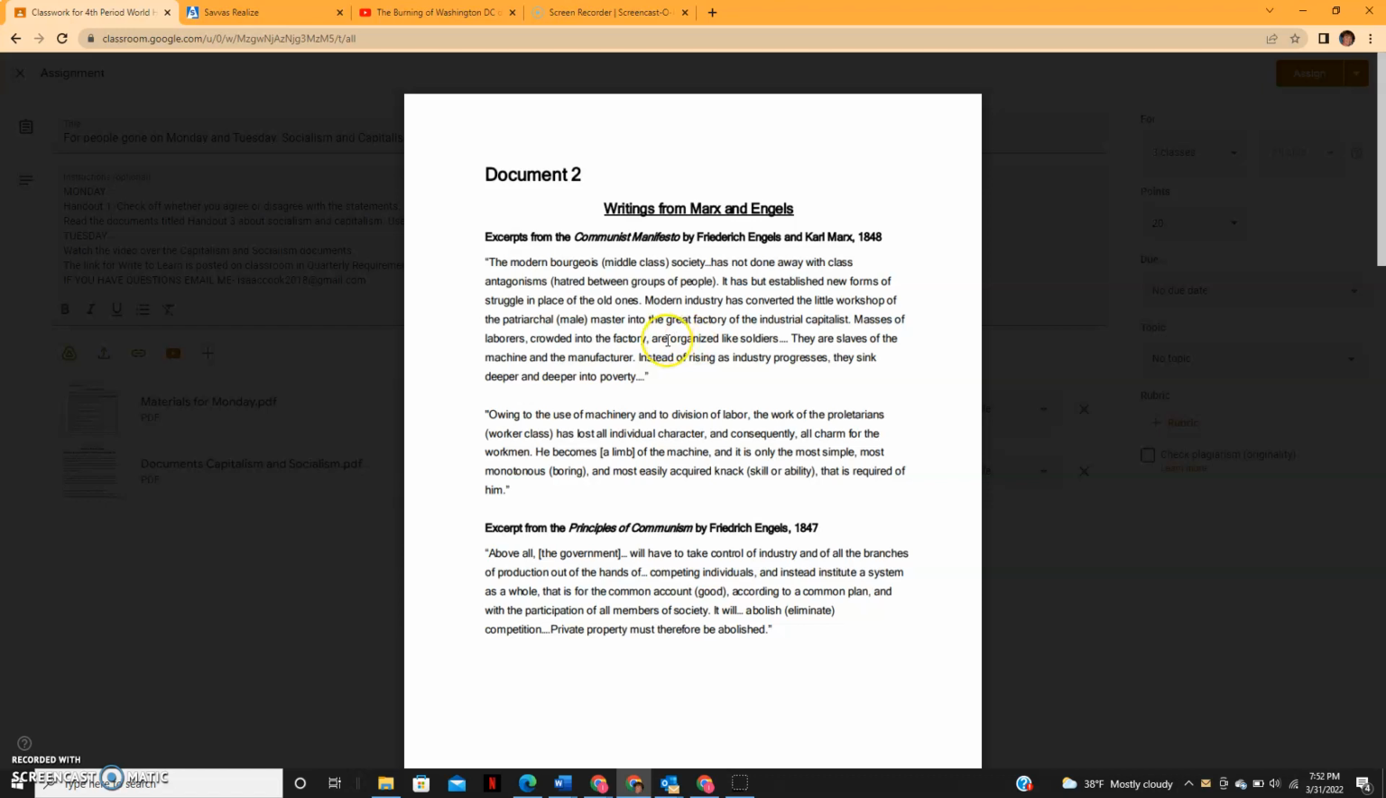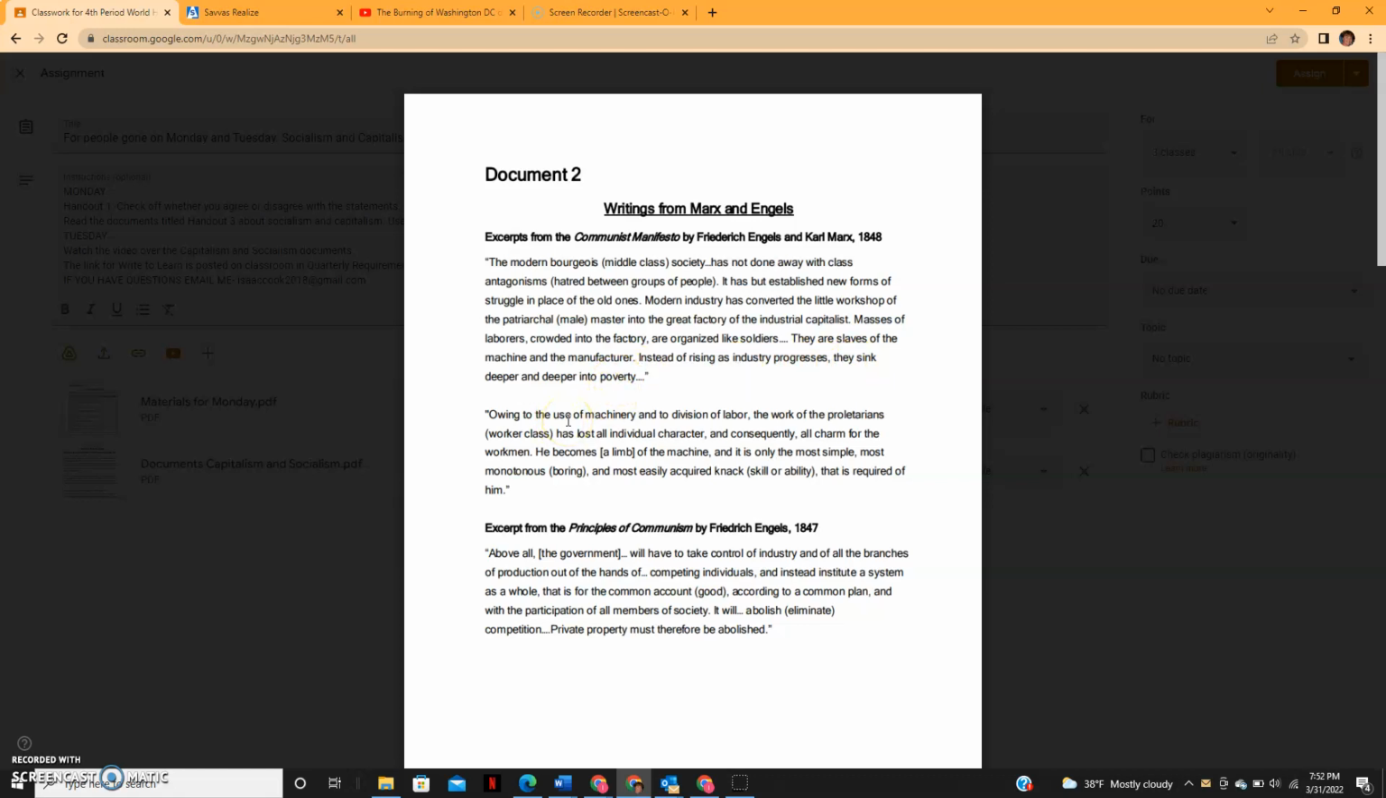Masses of laborers crowded into the factory are organized like soldiers. They are slaves of the machine and the manufacturer. So that means that the manufacturer now enslaves, that's in quotation marks, enslaves all these people by lording over them the fact that, hey, I'm the one who pays you. You are forced to do my labor or else you won't get paid. So that's kind of like slavery. Instead of rising as an industry progresses, they sink deeper and deeper into poverty.